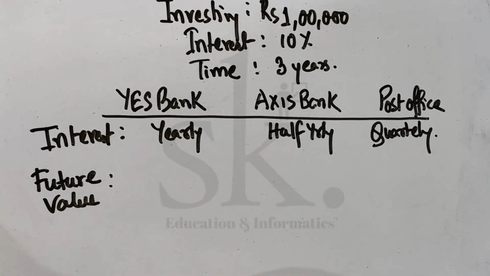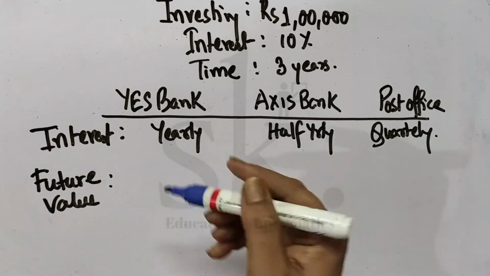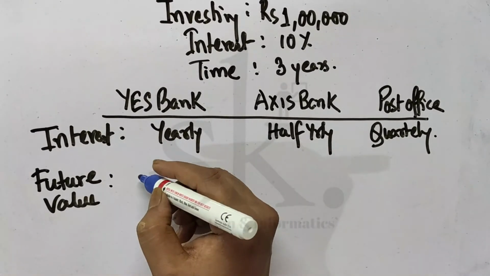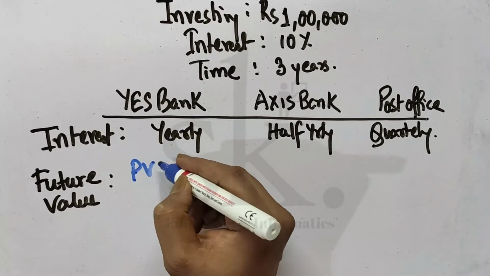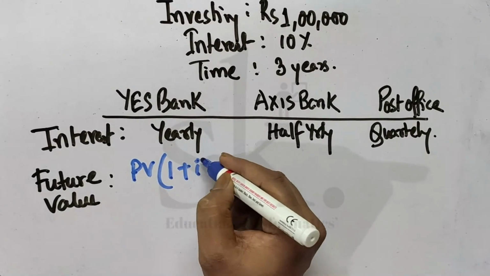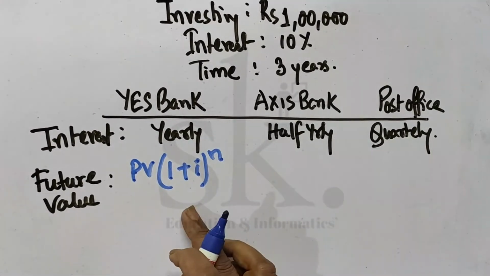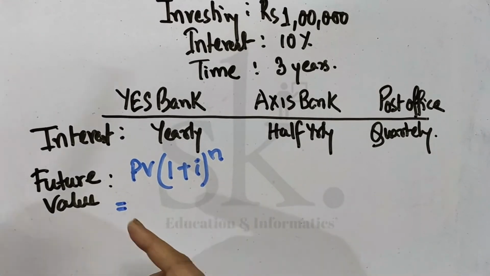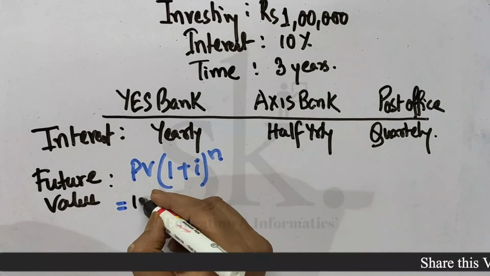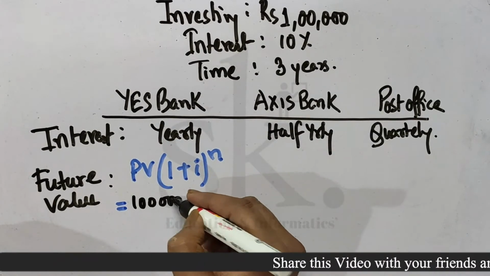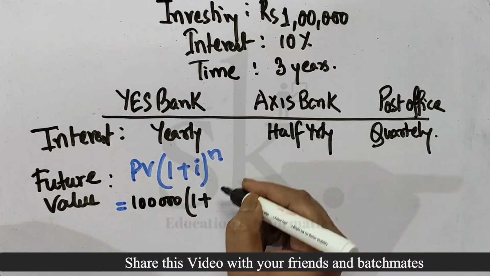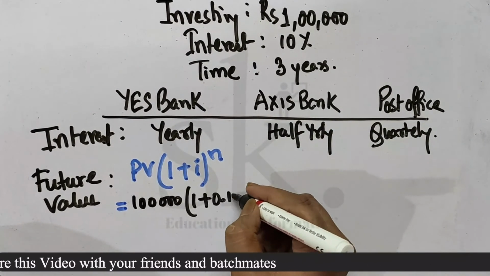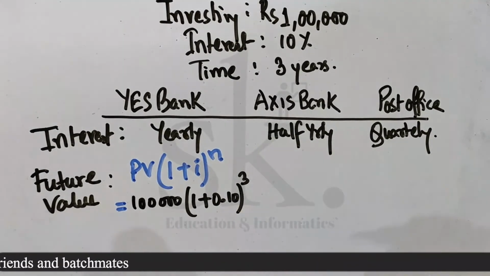So the formula which I apply? I will apply here that future value will be equal to present value bracket 1 plus I to the power n, the same formula which we were applying. So here, my present value is how much? My present value is rupees 1 lakh, bracket 1 plus I is 0.10 to the power 3.